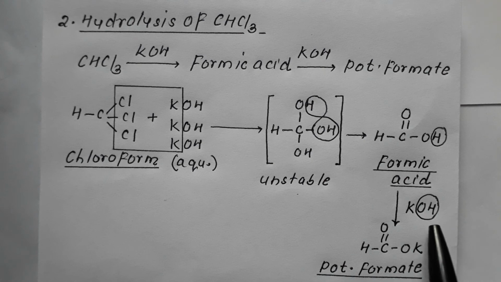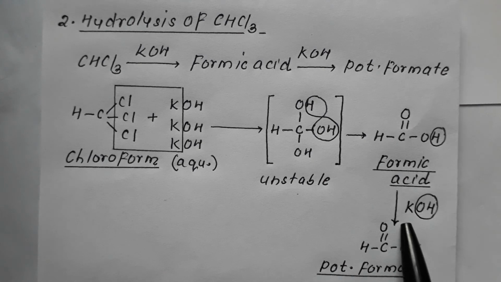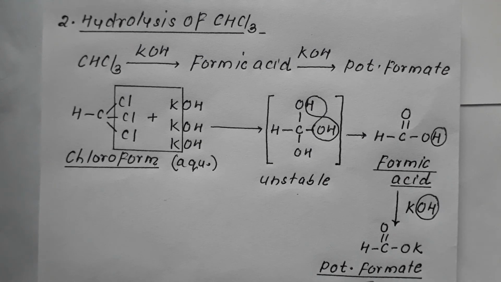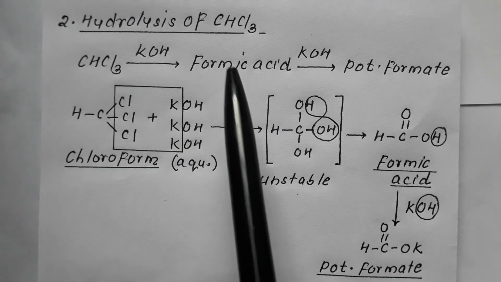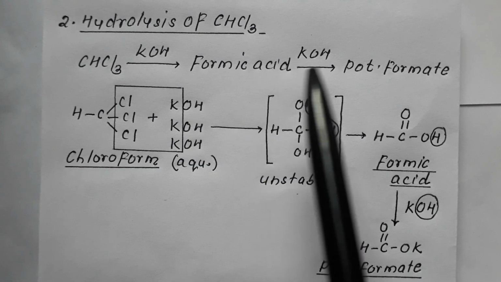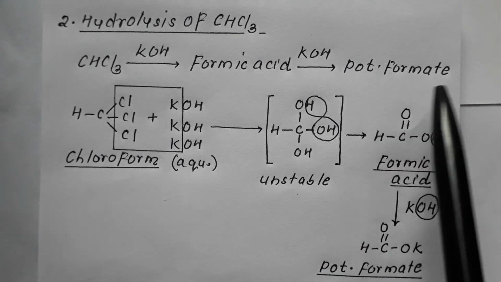H from here and OH from here go off as H2O, and K comes over here, resulting in HCOOK. If there were H over here, it is formic acid; if H is replaced by potassium, it is potassium formate. So chloroform on reaction with KOH first converts into formic acid, then reacts further with KOH and finally gives potassium formate.